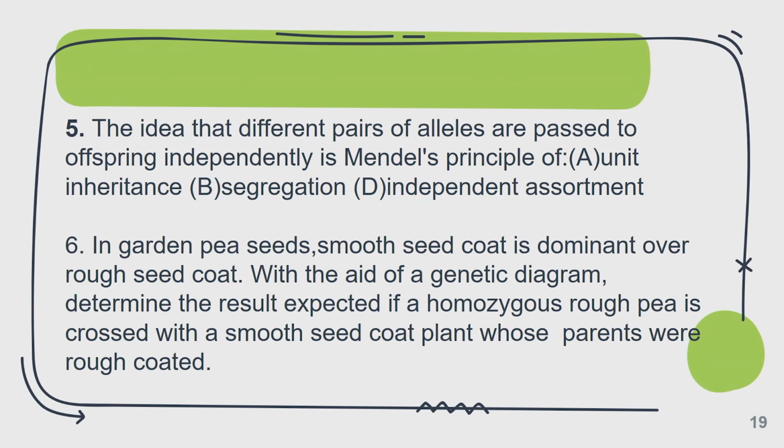When we talk about round and yellow, wrinkled and green, we discovered that later on the round allowed the yellow to mix with the green. So each character behaved distinctly, independently.